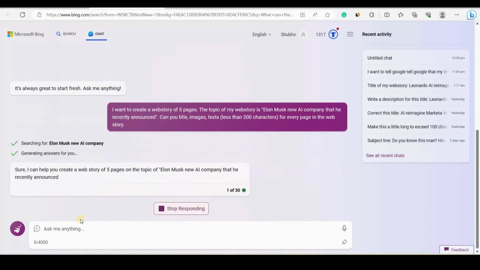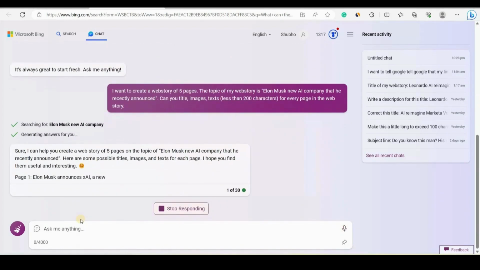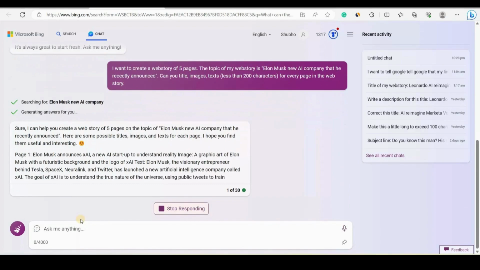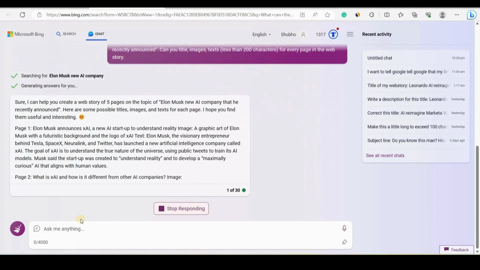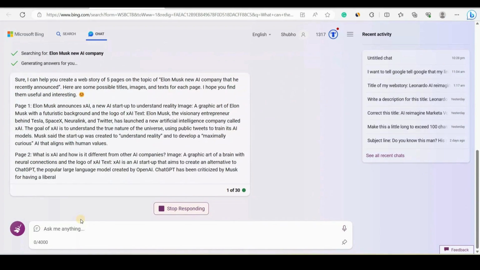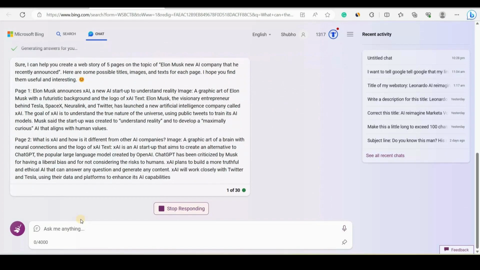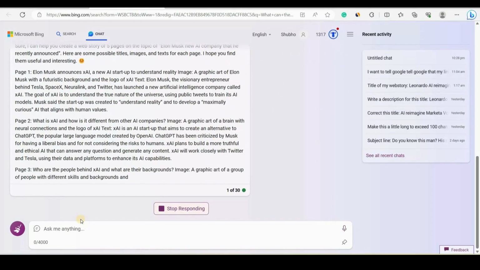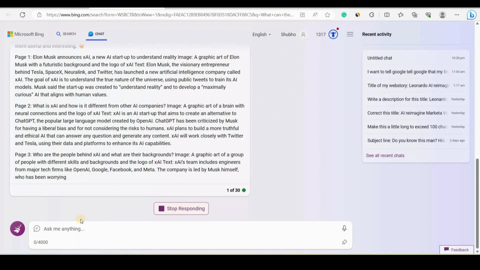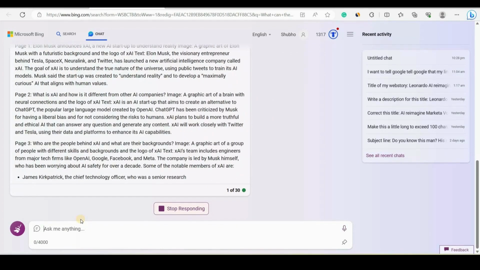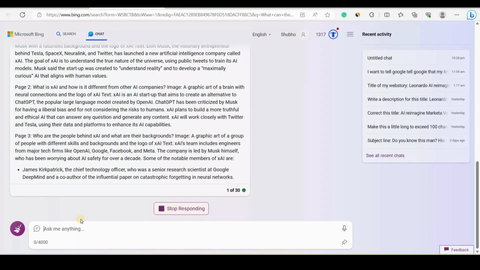Then I will press enter, right? Okay, then you can see that Bing Chat has started generating the content for my web story. First it generated page 1, then page 2. In this way it will continue to generate until it reaches page 5. Okay, so let's wait for a moment and see.